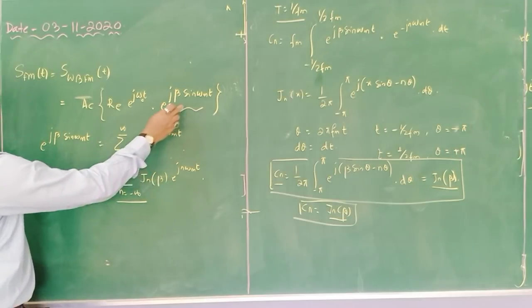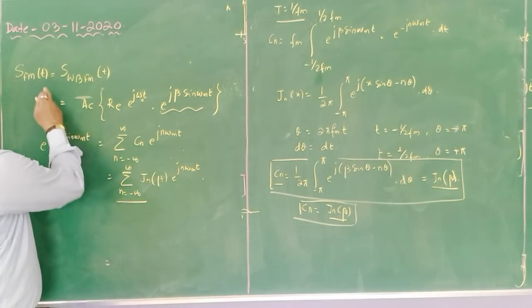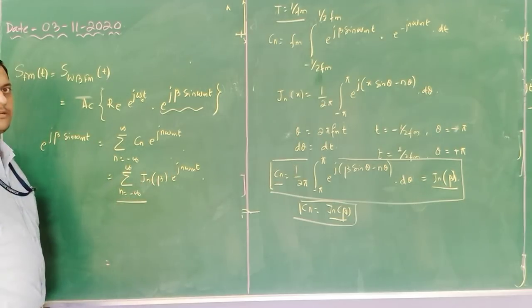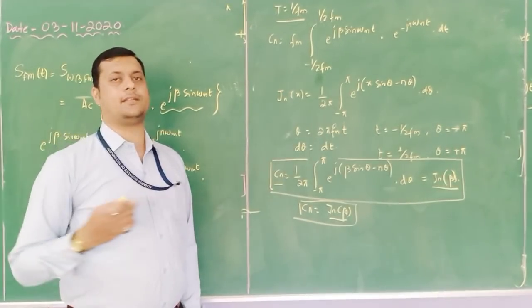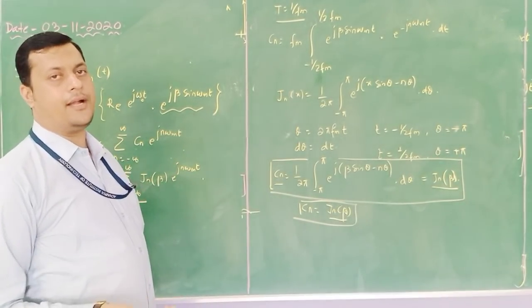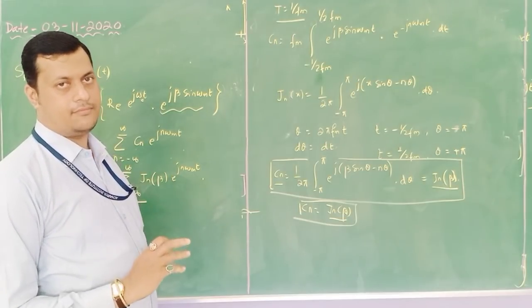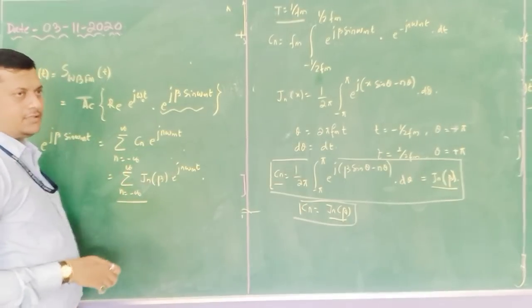This whole thing you need to substitute here. You have to represent the equation in terms of the Bessel function, because these Bessel functions indicate an infinite sequence, and the values can be identified with the help of a certain table. The values will be given to you; you only need to substitute them here.